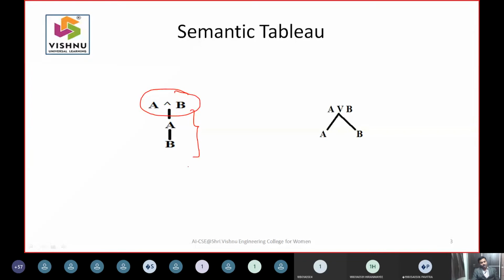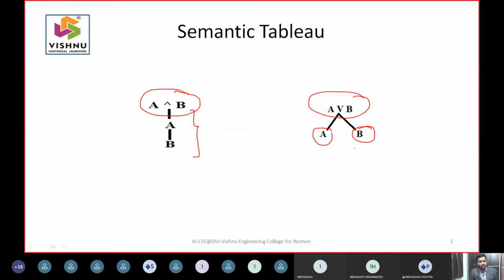Because A has to be done and B has to be done, only then is A and B done. For A or B, you construct it like this: because A is completed, the expression is complete, because A or B, either A... these are the underlying graphs. So if you wish to